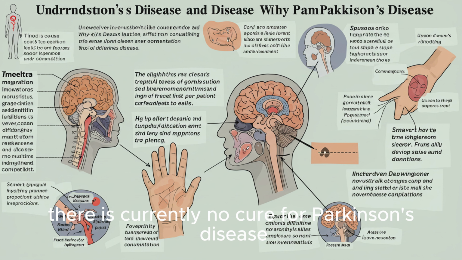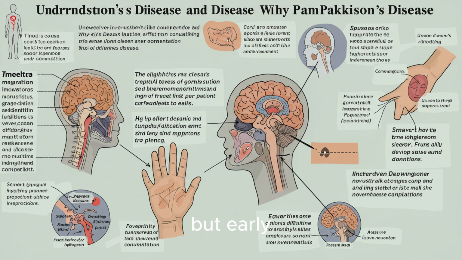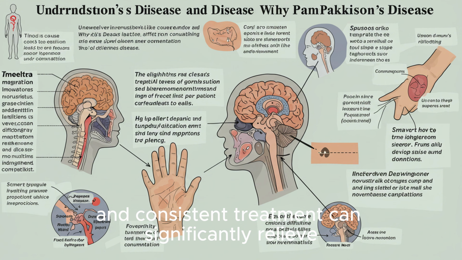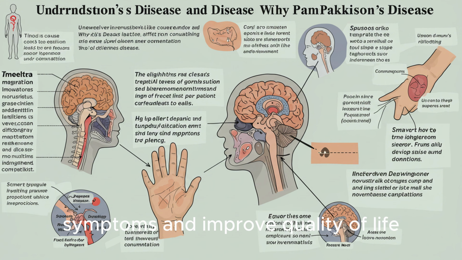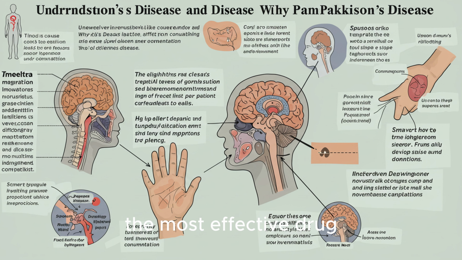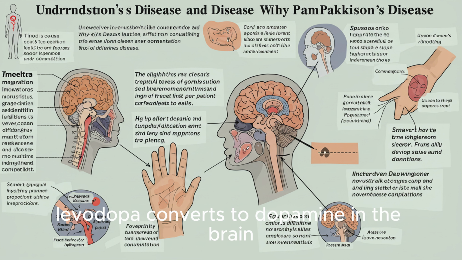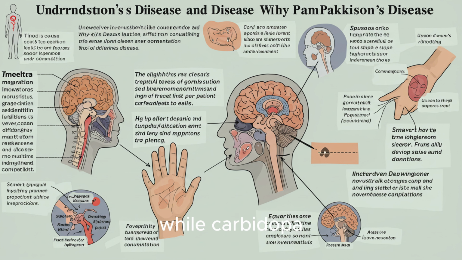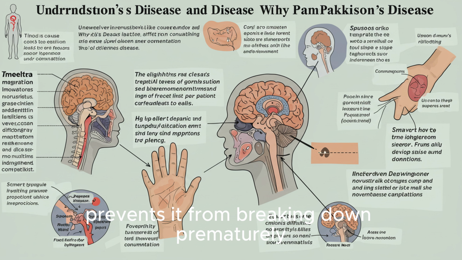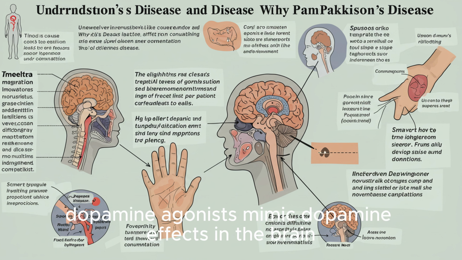Treatment and management. There is currently no cure for Parkinson's disease, but early and consistent treatment can significantly relieve symptoms and improve quality of life. Medications. Levodopa-carbidopa, the most effective drug. Levodopa converts to dopamine in the brain, while carbidopa prevents it from breaking down prematurely. Dopamine agonists mimic dopamine effects in the brain.